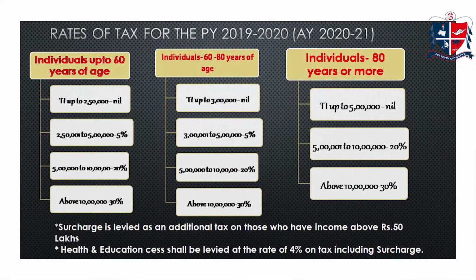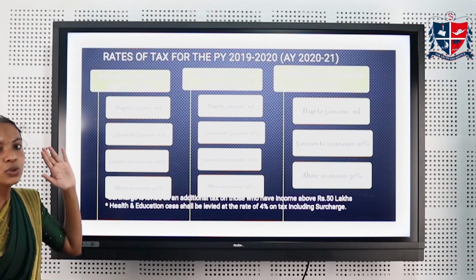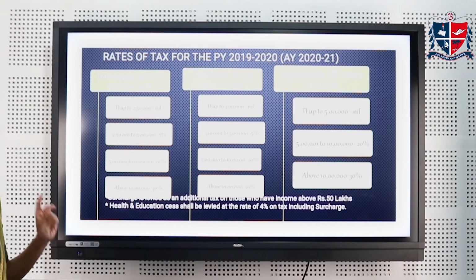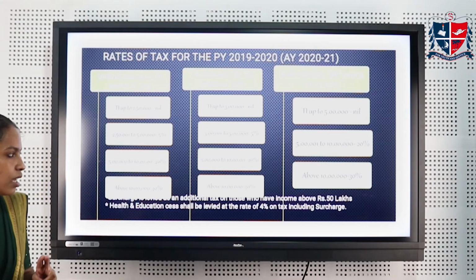For the purpose of tax, we can classify the individuals into 3 categories, and based on these 3 categories, the income tax is charged on their income. The income tax slab for the year 2020-21, that is for the assessment year 2021. In the year 2020-21, the income earned during the 2019-20 year is taxed.